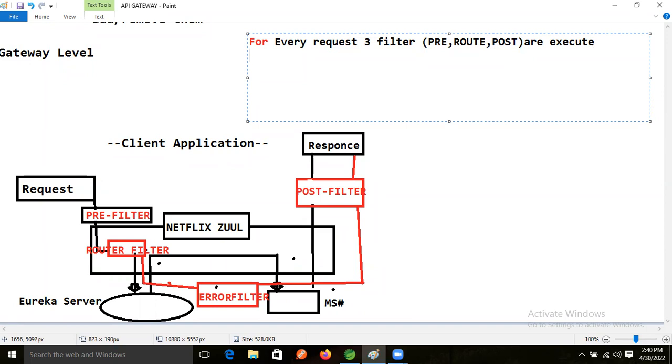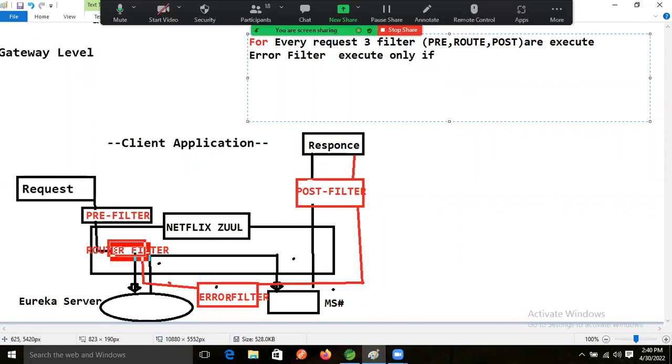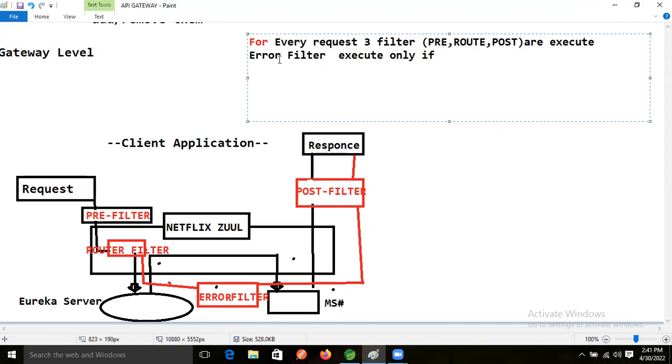The error filter will execute only if there is an error in the router. Something wrong is going on.